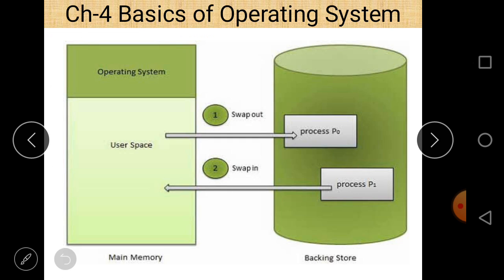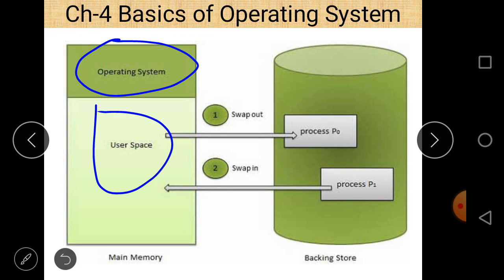You can easily see here a small diagram. This is a RAM, and a particular portion of the RAM is allocated to our operating system, and the rest is allocated to the user space, in which we can access a program. And this is the main memory, meaning RAM, and that is backed by storage. We can consider it as a hard disk, and we can easily swap programs from hard disk to RAM and RAM to hard disk only because of an operating system. So that is the main purpose of an operating system.